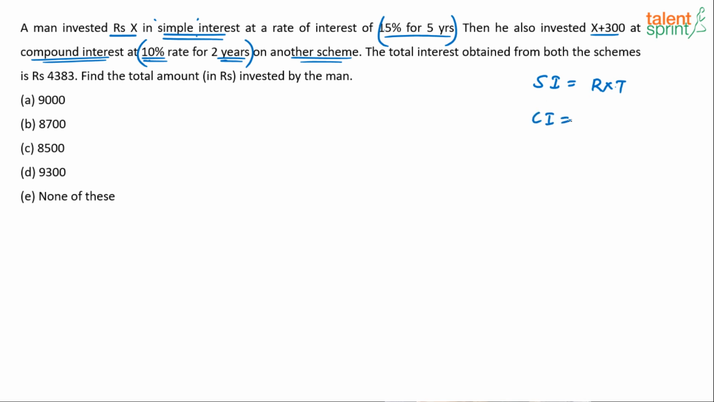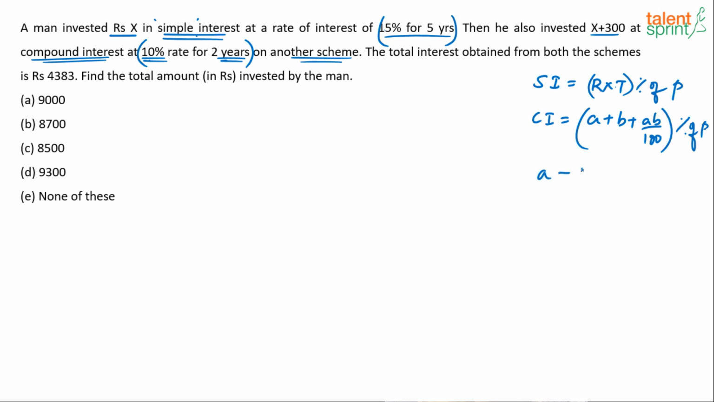Compound interest has to be calculated using the formula A plus B plus AB by 100. Simple interest is simply R into T percentage of the principal amount, right? Compound interest is A plus B plus AB by 100 percent of the principal amount. Now what are A and B here?